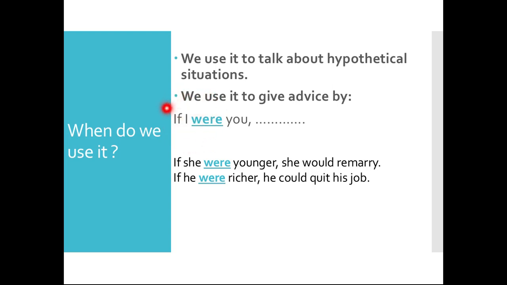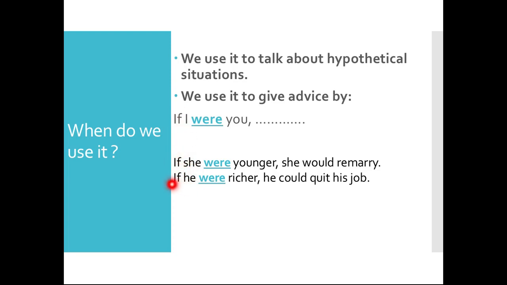No matter what the pronoun is, you're going to use were, because normally and usually whenever we're speaking about the past, we use was, right? I was hungry, so I ate. I was tired, so I slept, right? But in conditional sentences type 2, whenever you're using if and it's type 2, you're going to use were after the pronoun. Okay? After I, after you, after they, after he or she.